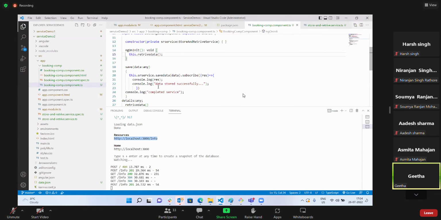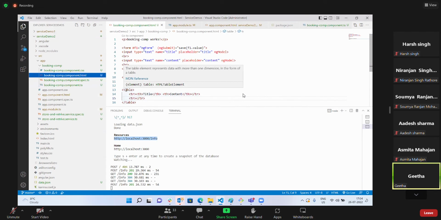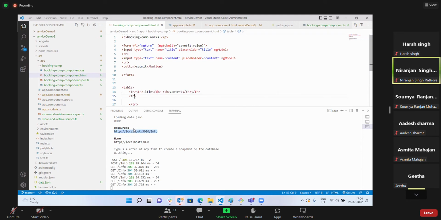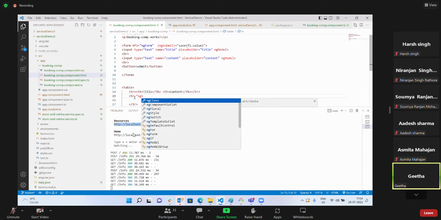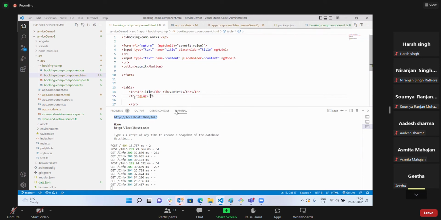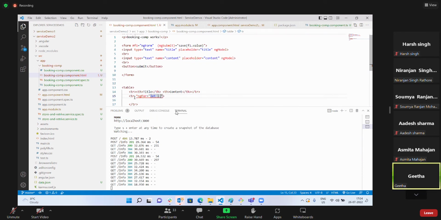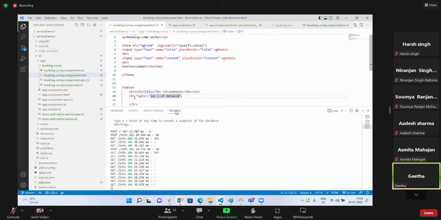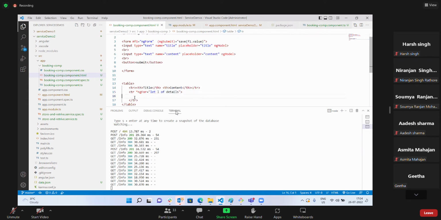Okay. So now I want to display it in my HTML page. How can I display it here? Inside my second tr, I'll use ngFor: let l of details, which is my array name, right? Whatever it is returning, I'm storing inside details. So this I will fetch and display inside td.